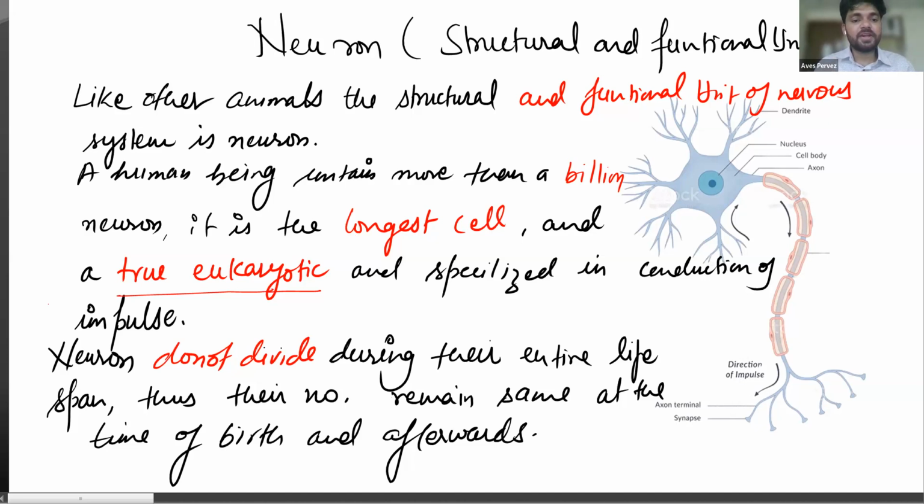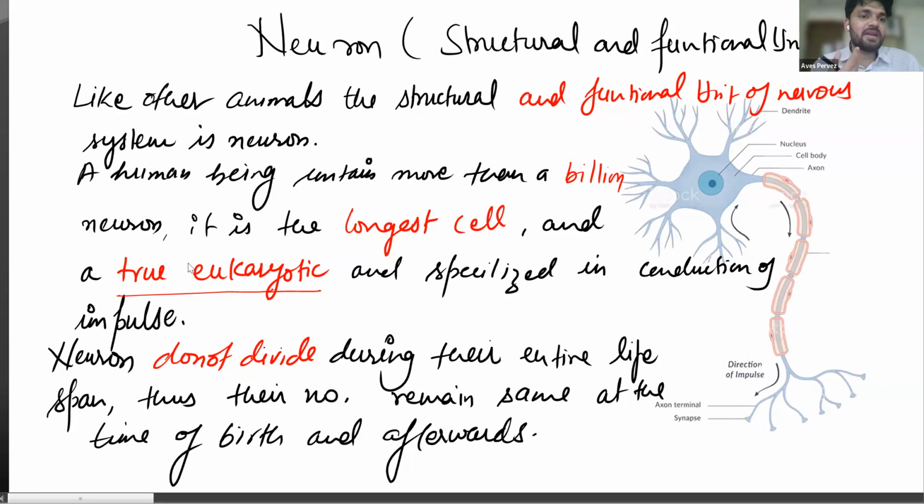So true eukaryotic means it is going to have completely membrane-bound cell organelles, like Golgi bodies, ribosomes, endoplasmic reticulum. They have a nucleus. So almost all the membrane-bound organelles are present. That's why we can say that it is true eukaryotic.